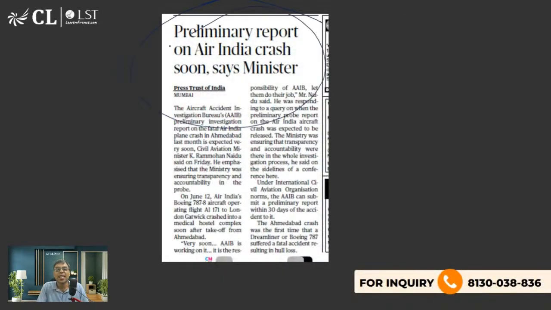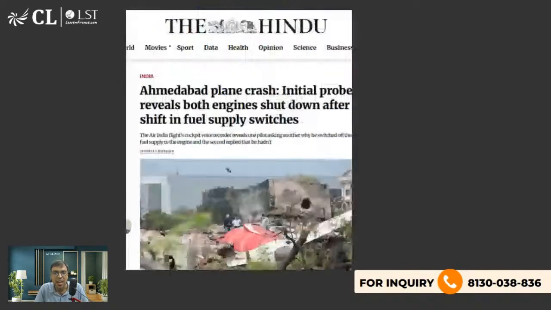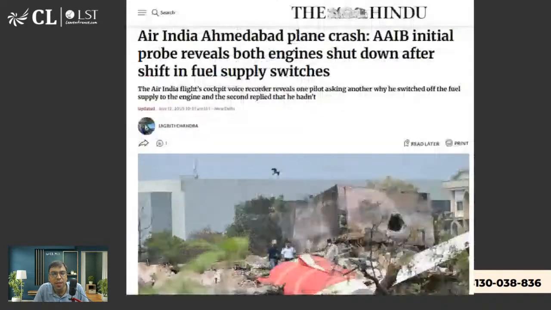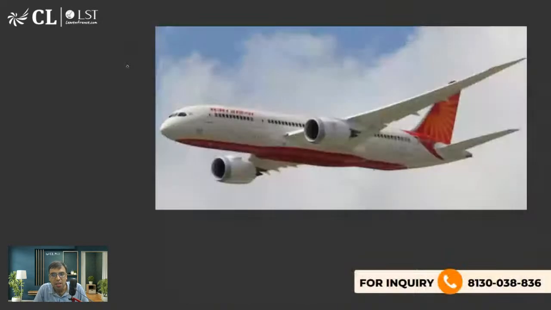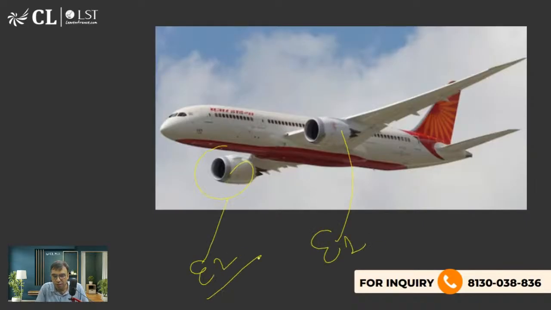Preliminary report, yes, the Air India report has come. I'm sure you must be aware this accident had happened on 12th June last month. Now since 1 month has passed, there's a report that fuel supply switches were cut off or switched off. See what happens is, look, this is a plane, and it has two engines. One is on the right, this is engine 1 and this is engine 2. Okay, these are the engines which help the plane take off, or let's say move.